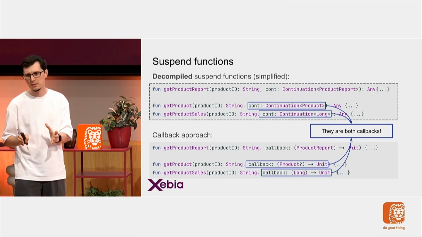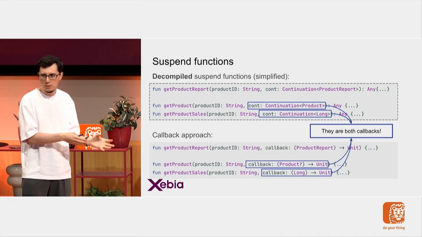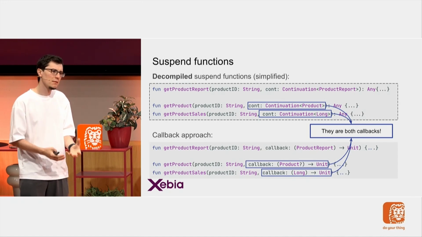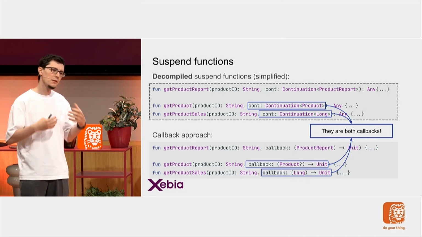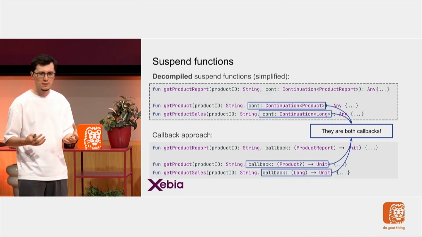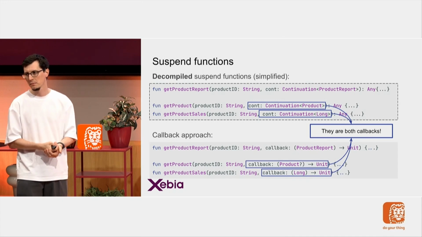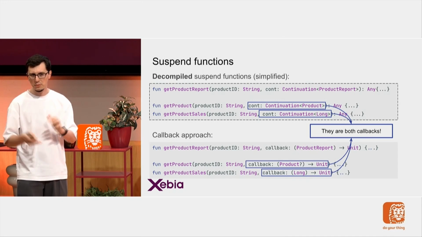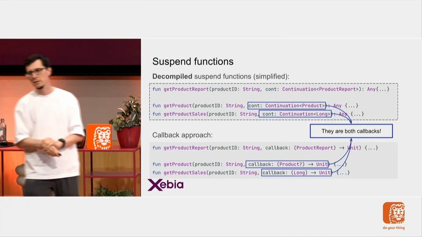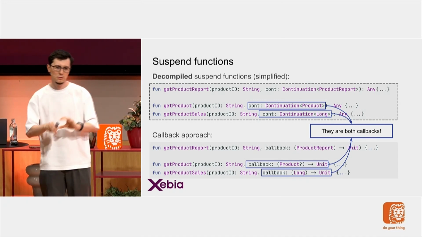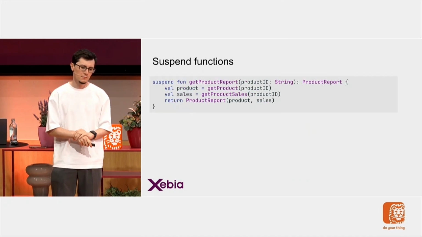But what is different is that the bottom code is something I write by myself. It's application code. I have to write those callbacks. I have to manage them. But the top one is generated. That complexity is abstracted away for me. But because we are curious people, today we want to see a little bit of this complexity. We want to see behind this abstraction.